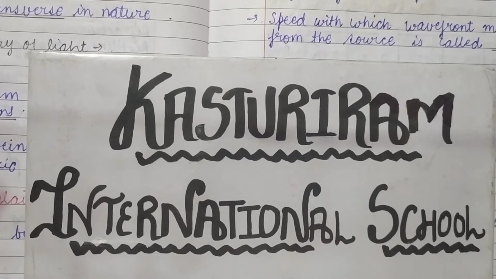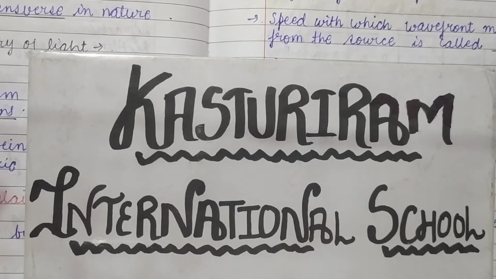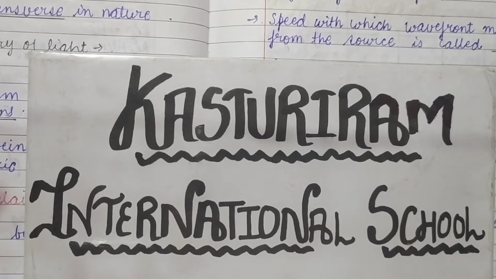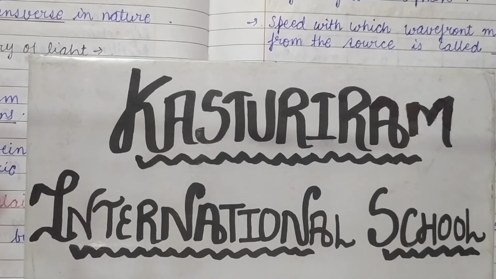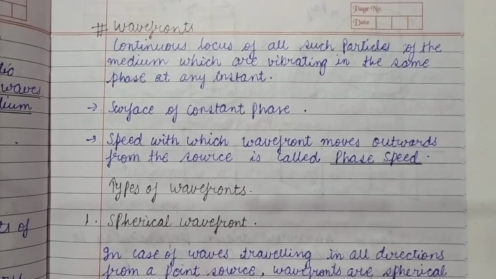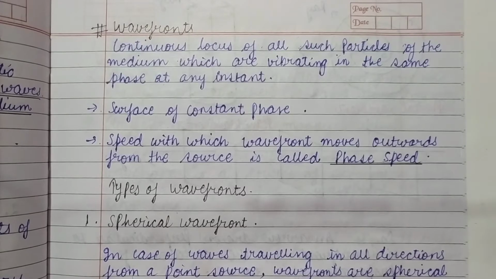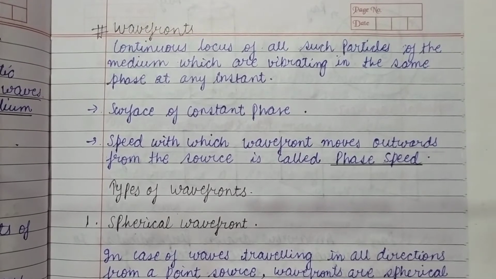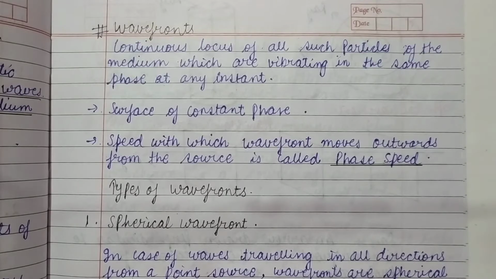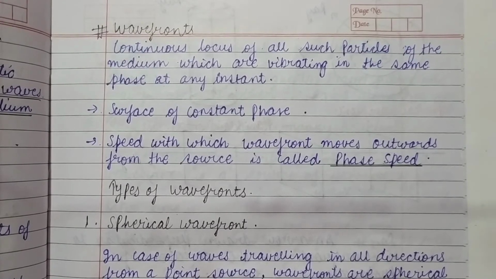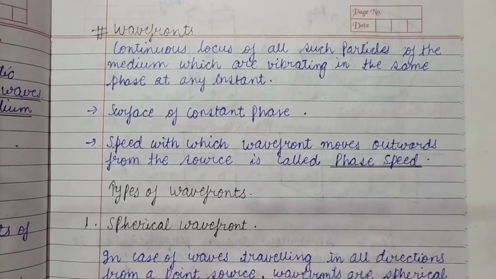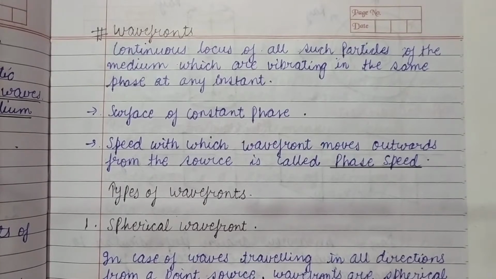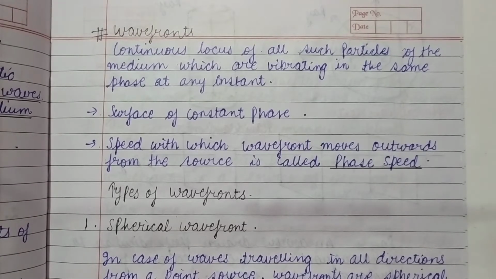The topic that we have to study is wavefronts, and this topic is from chapter number 10, which is wave optics. Okay, so let us start the topic. First of all, let us see what are wavefronts. How do we define wavefronts? A wavefront is a continuous locus of all the points such that the medium in which they are vibrating is in the same phase at any instant of time. We call them wavefronts.